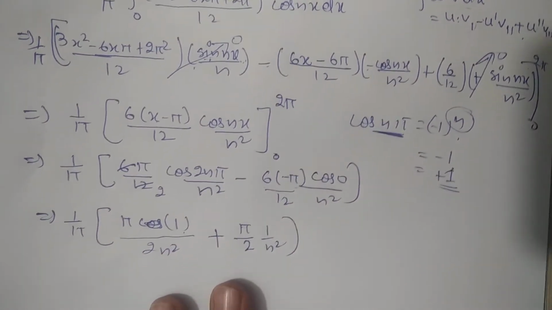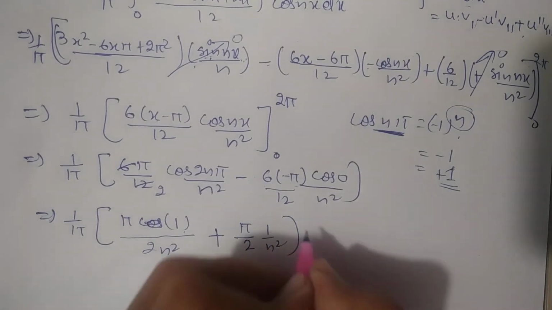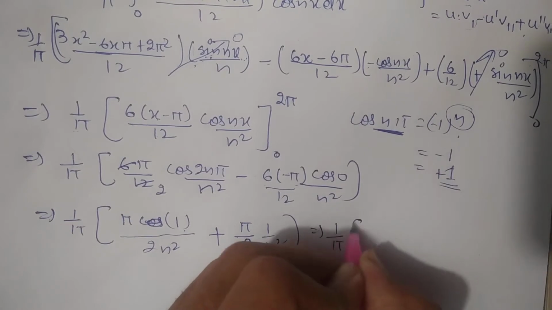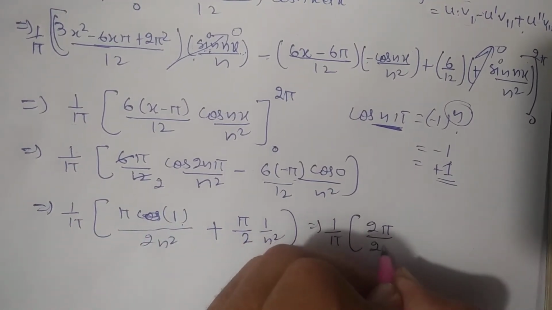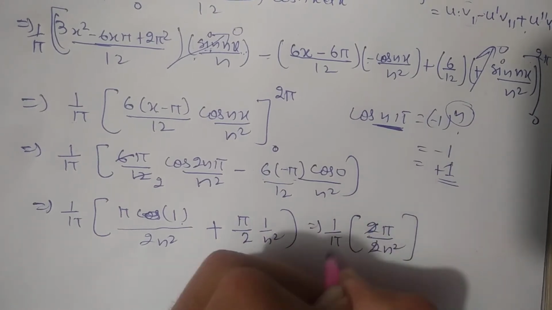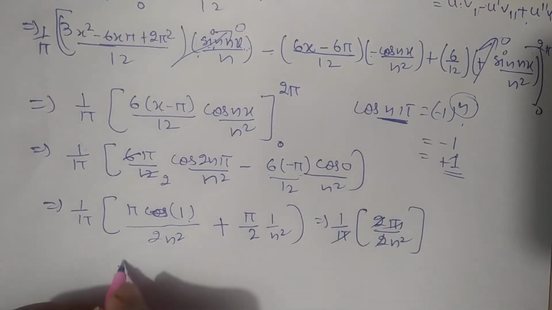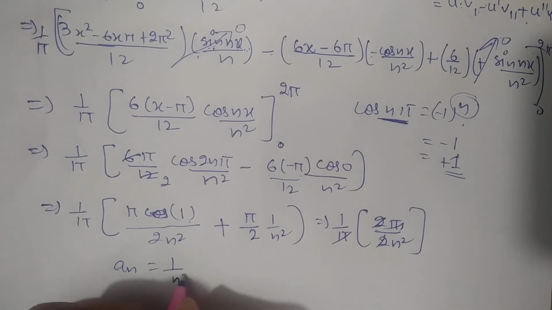So from here I will take 1 common, and this value will turn into 1 by pi, outside is also over there. So from here we will get 2 pi by 2n square. Okay, so from here 2 will cancel out 2 and pi will cancel out pi, so the value of an will be equal to 1 by n square.